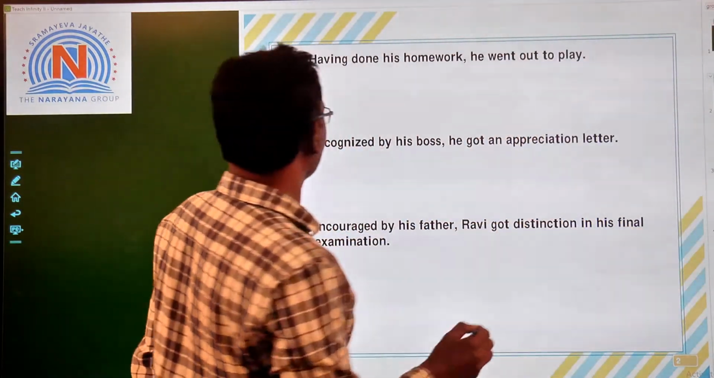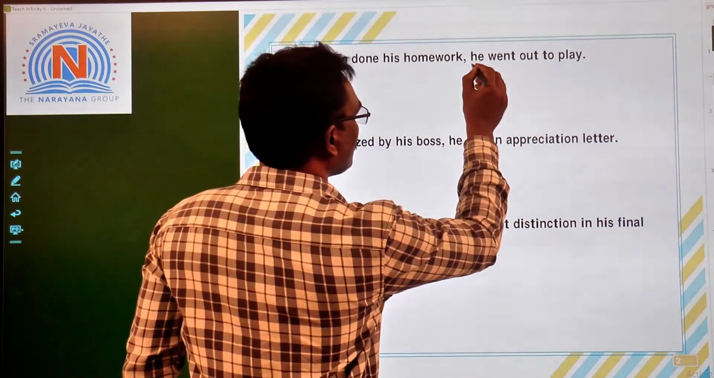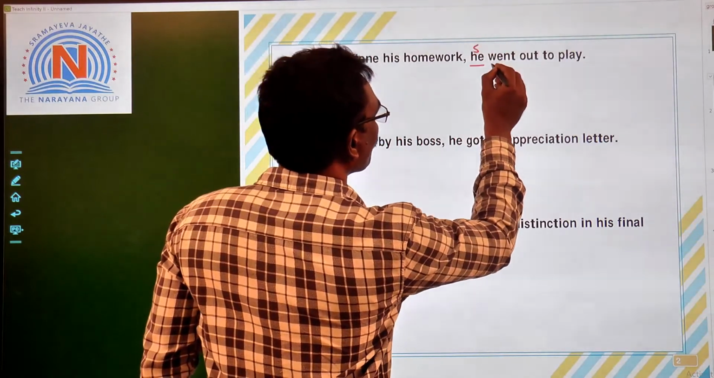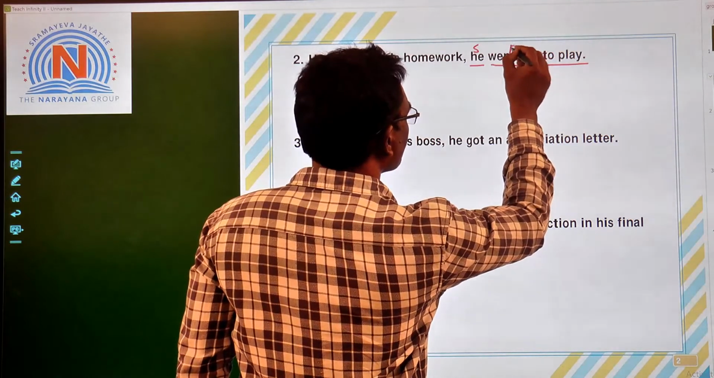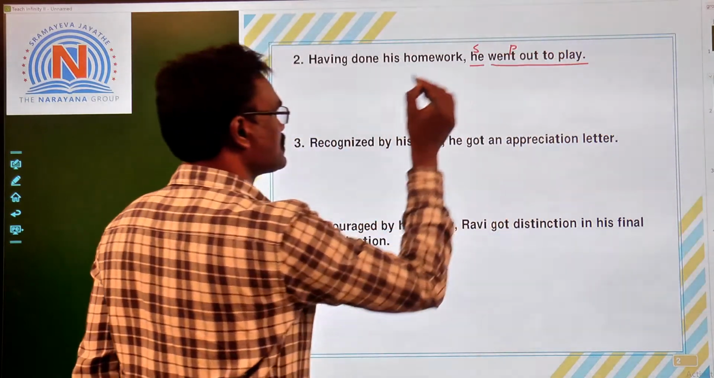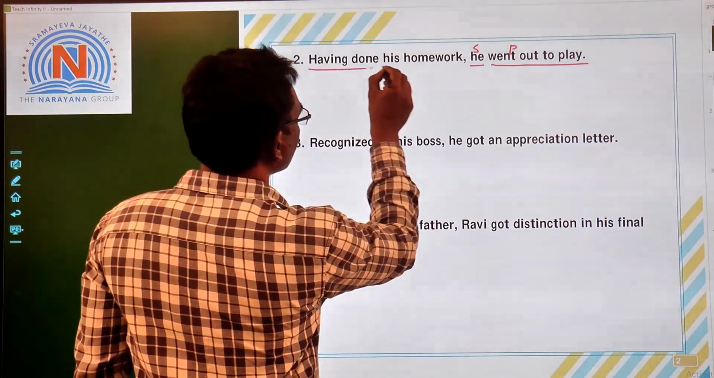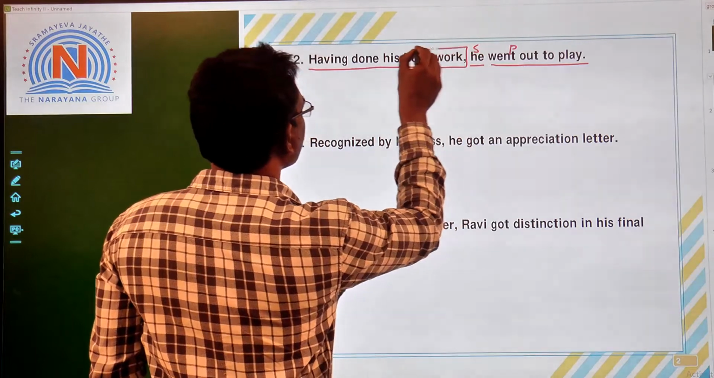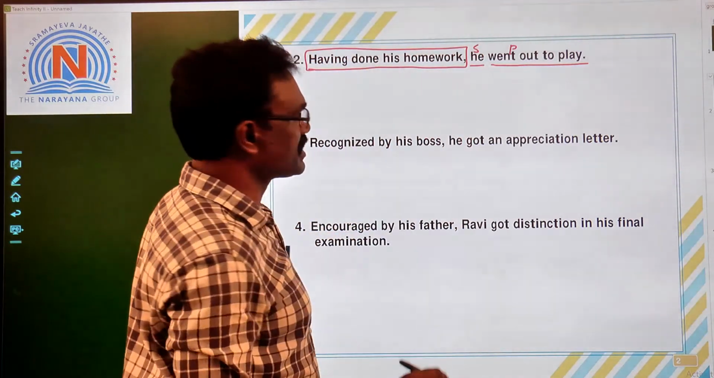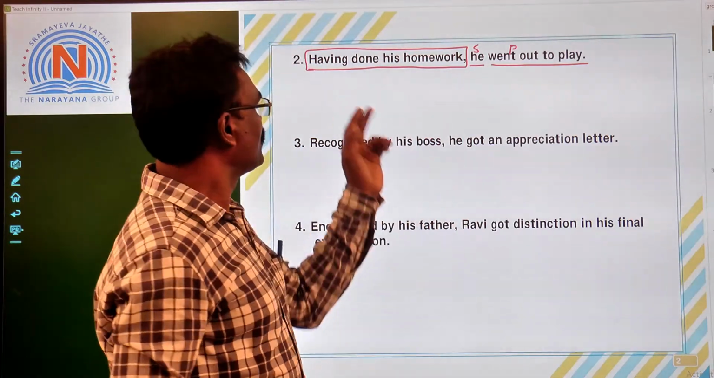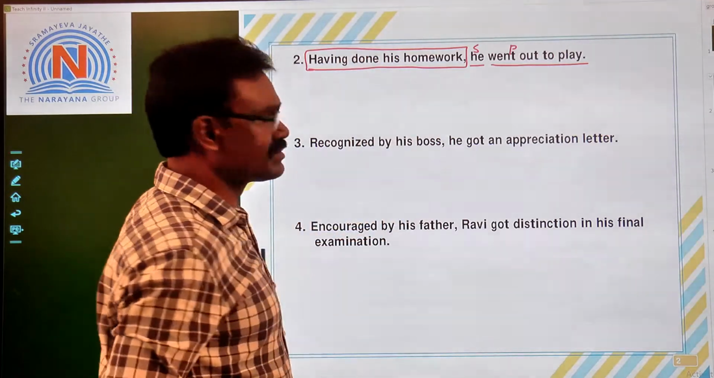Now, let us see the second one. Having done his homework, he went out to play. See here, he, subject, went out to play. So this is the predicate part, right? Subject and predicate. So this is a sentence, it gives complete meaning. But here what happened? Let us observe this part. When we observe this part, having done, having plus V3, but the subject is not there. So in this part, having done his homework, this is a non-finite clause.